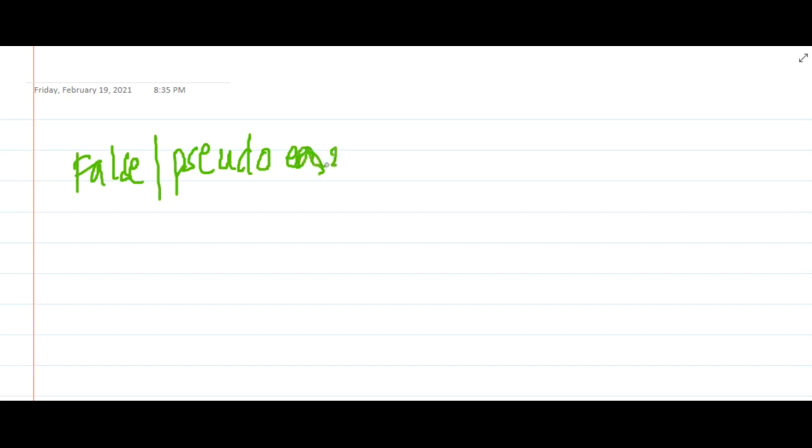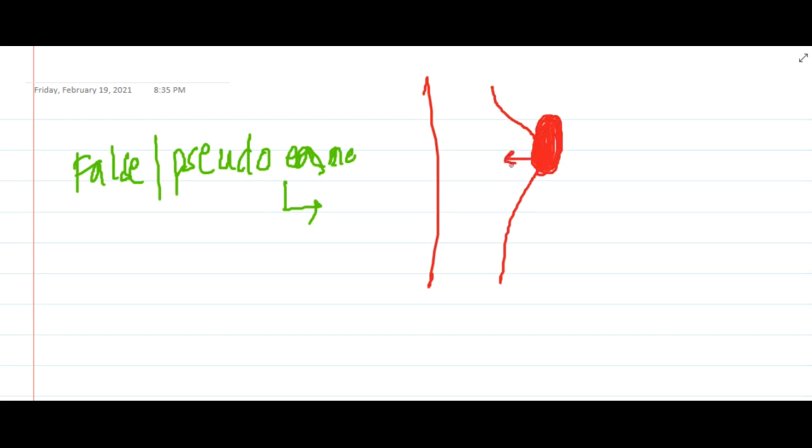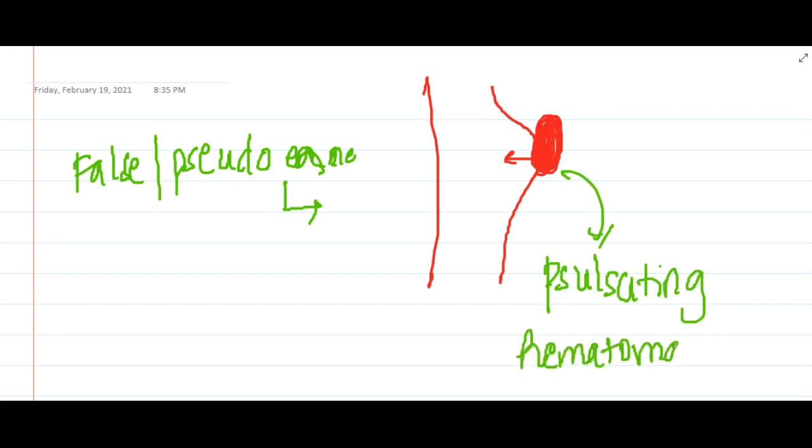In these false aneurysms or pseudoaneurysms, a defect in the vascular wall leads to an extravascular hematoma that freely communicates with the intravascular space. The type of aneurysm which is formed like this is called a false aneurysm, and this hematoma is called a pulsating hematoma, because it is continuous with the blood vessel.